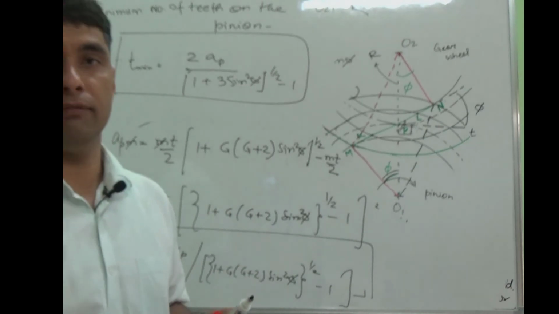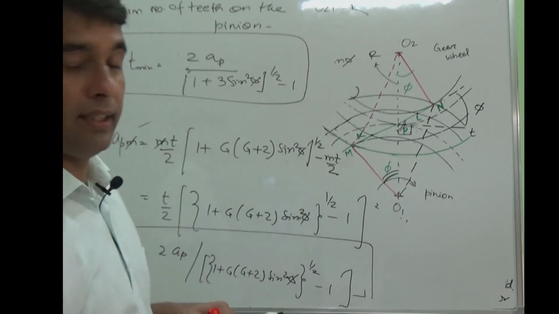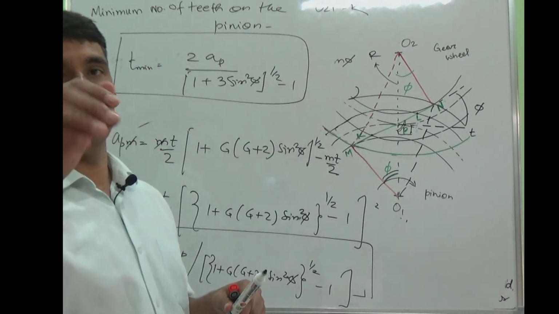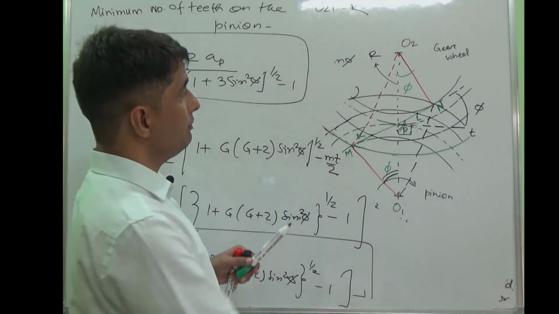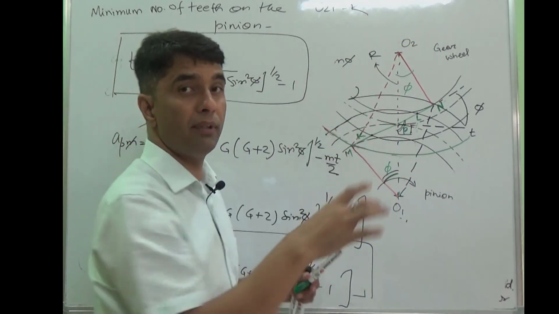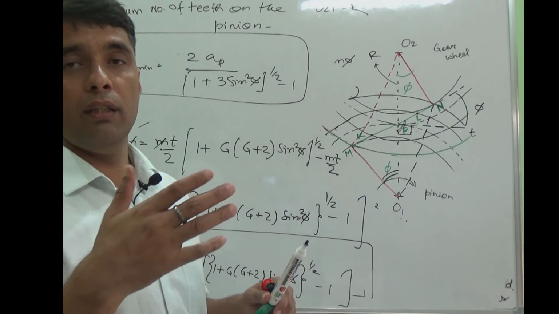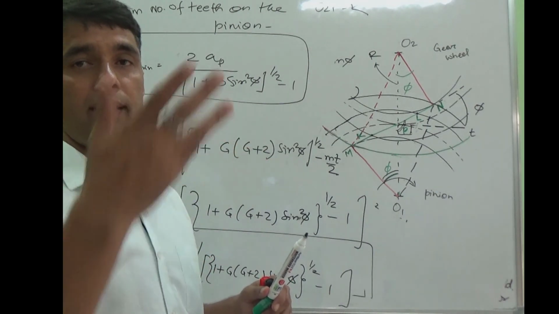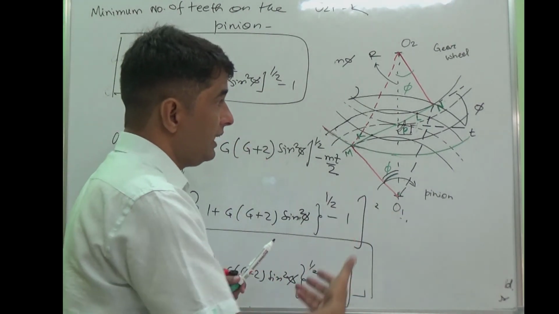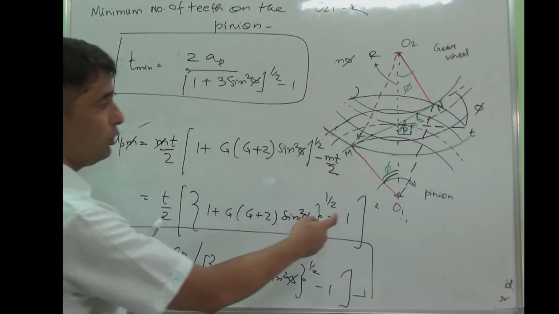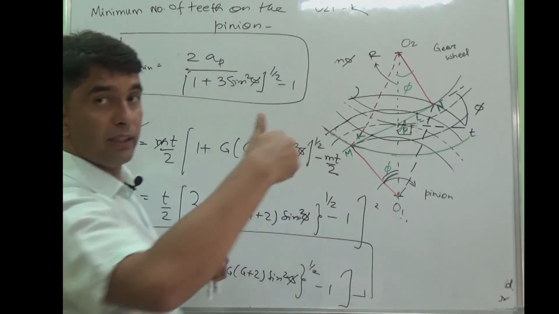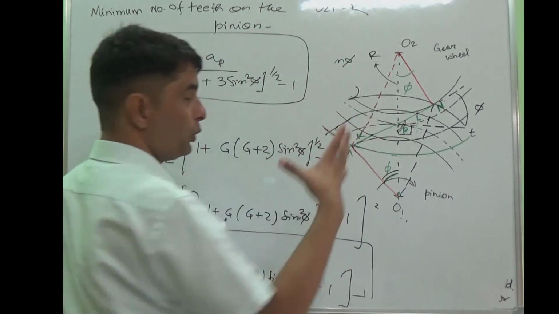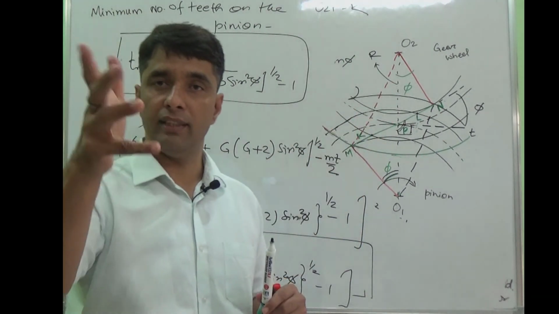About the interference part, from my side it is done, and now I am giving you one assignment. You need to do it at your home. Try to find out the minimum number of teeth you require on the gear wheel to avoid interference. Again I am telling, I have calculated O1N. Now at your home you need to calculate O2M. Right? With this, thank you very much.